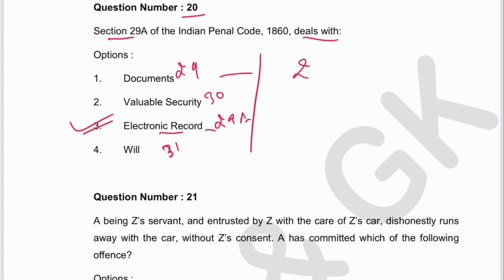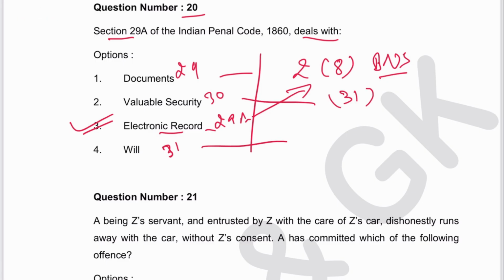Document is now defined in Section 2 subsection 8 of Bharatiya Nyaya Sanhita. Electronic record is also included in 2.8. Valuable security is 2.31 and will is 2.34. Okay.